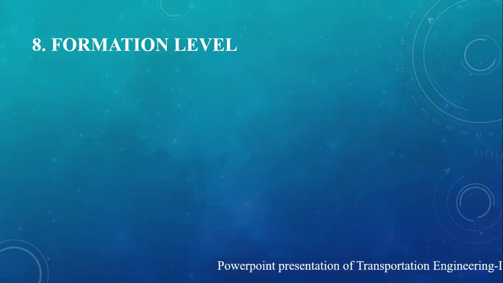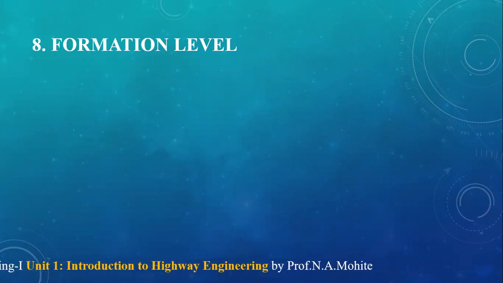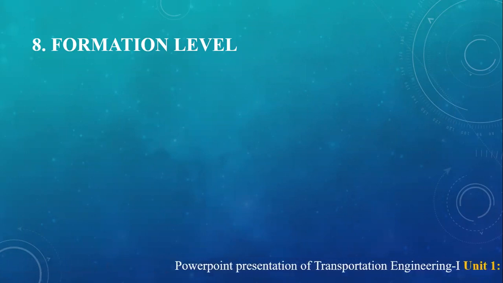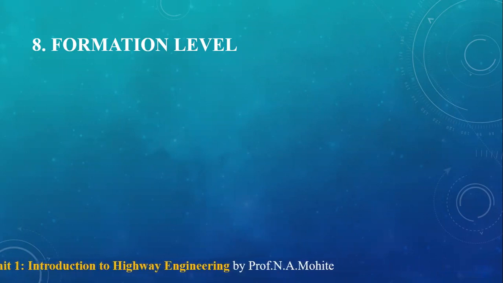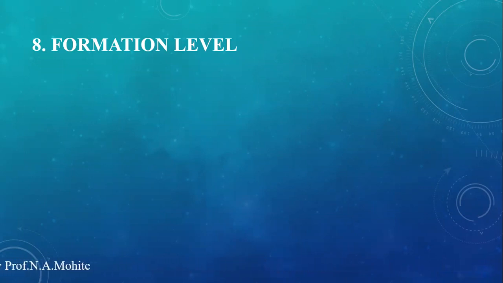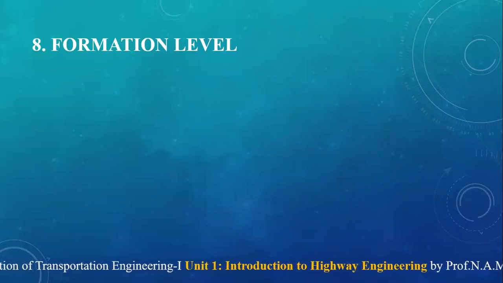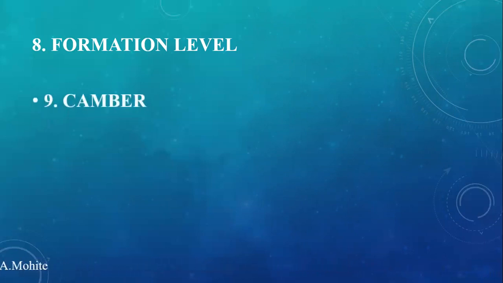It should be kept above the high flood level, that is HFL, and sufficiently above the groundwater table. If you do not keep the formation level above these two, there are chances of damage to the road or pavement.